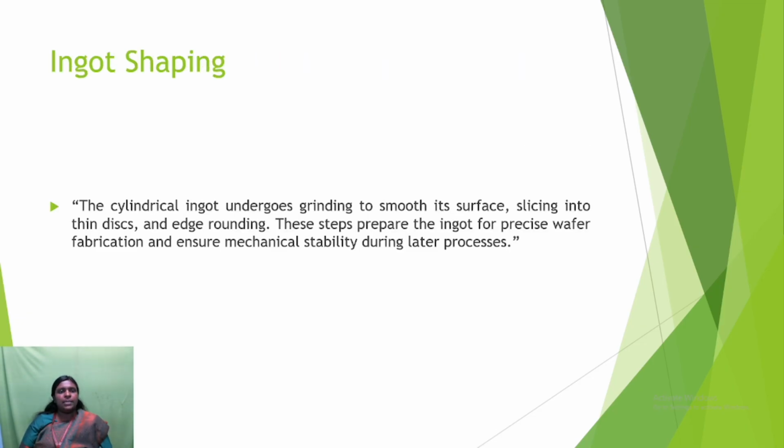And the third one is ingot shaping. Here, the ingot undergoes grinding to smooth its surface, slicing into thin discs, and edge rounding. These steps prepare the ingot for precise wafer fabrication and ensure mechanical stability during later processes.